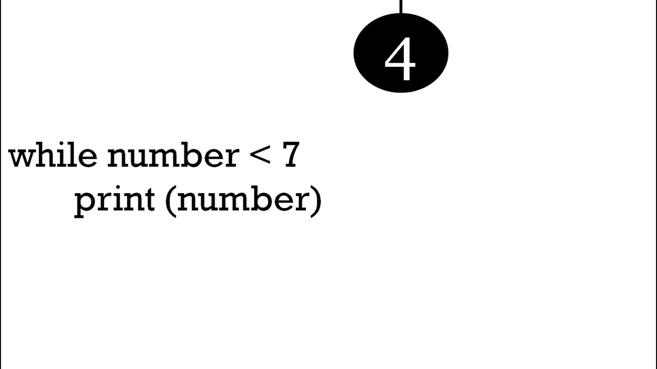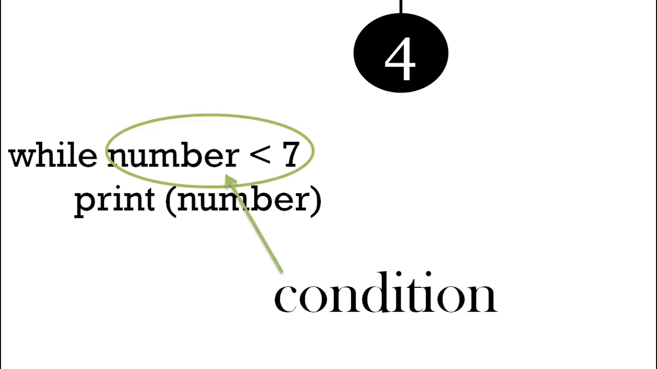So very similar to the if statement, this is the condition. While this condition is true, carry on looping. If it's not true, we stop looping and doing the code underneath the while statement. That's the condition.